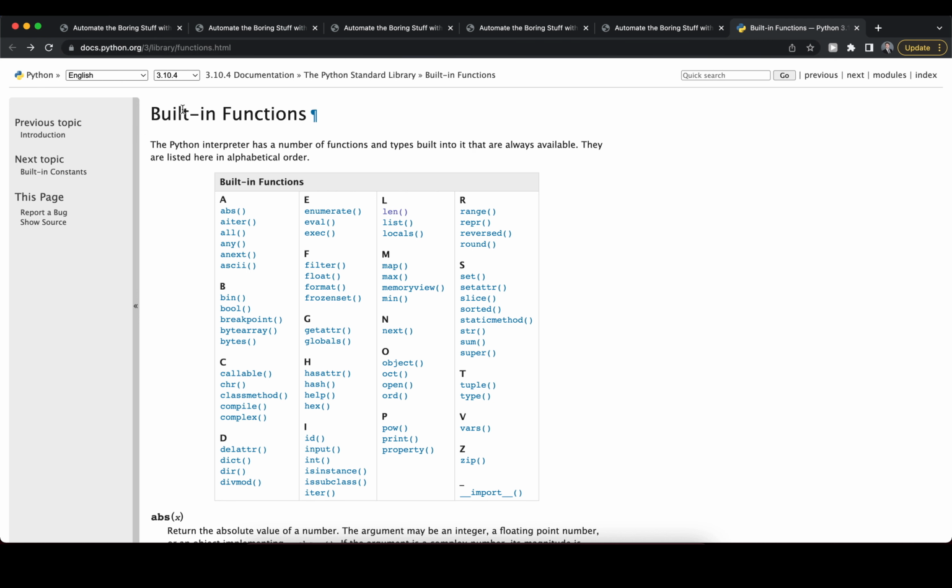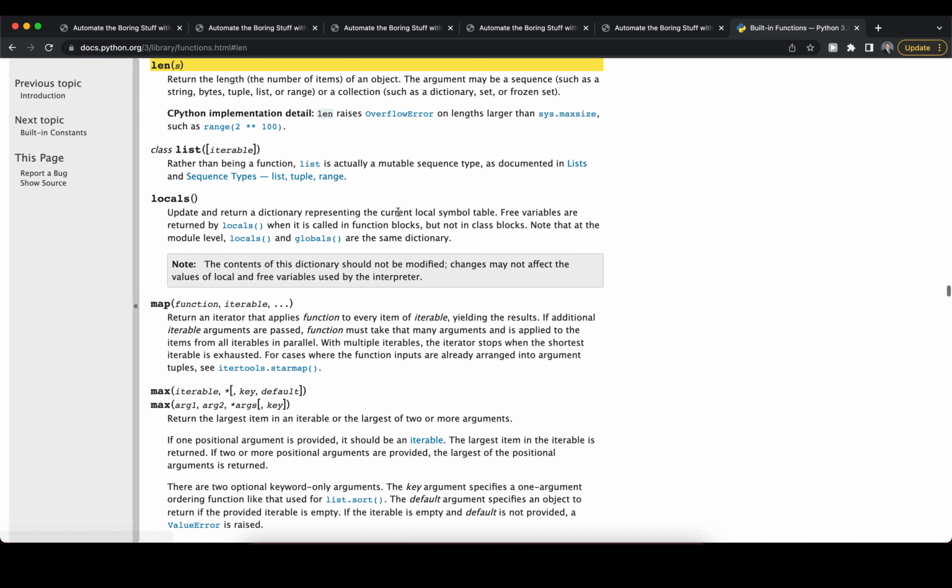Here we can see a number of built-in functions that automatically come with Python. And here we will find the len function. If we click on that, we can see more information, a short explanation. The len function returns the length, the number of items of an object, and the argument may be a sequence, such as string, bytes, tuple, etc. that we didn't learn about yet, or a collection. So basically what we have been using so far to get the length of, for example, a string.